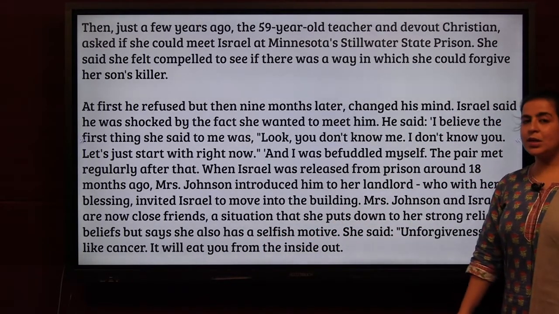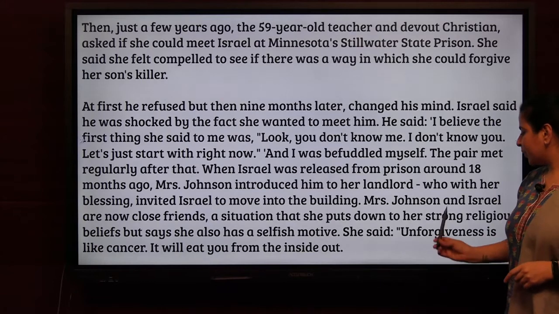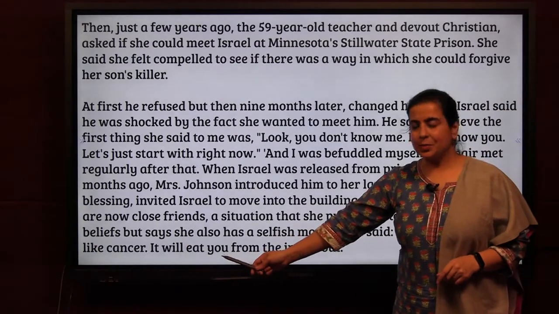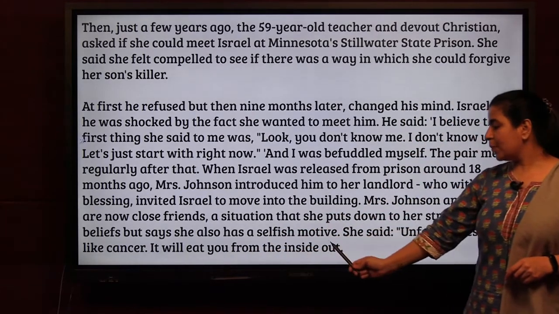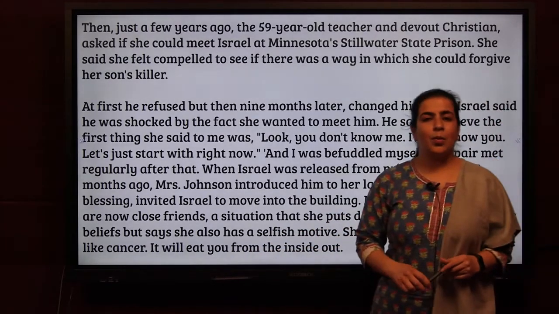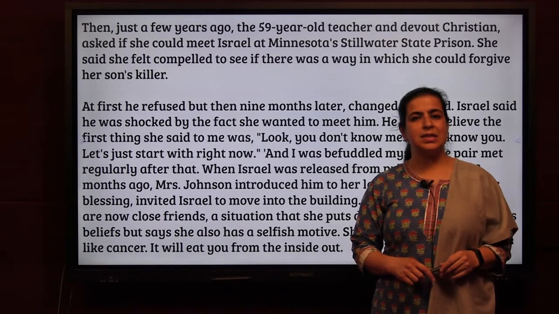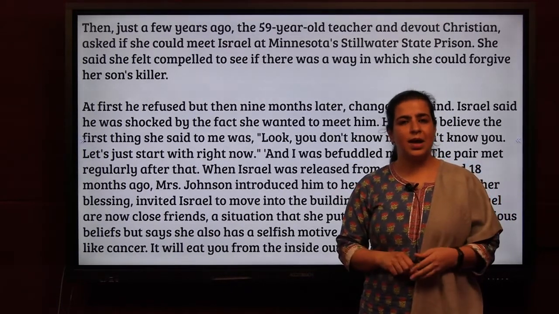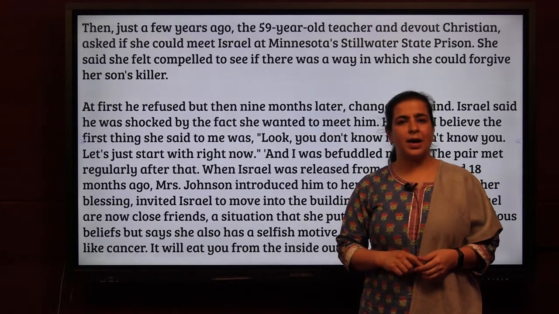Now she's also thinking of one more thing, which is that unforgiveness is like cancer. It will eat you from the inside out. When you're not feeling well and you have a disease, what happens? Slowly, slowly all your organs start to go bad.